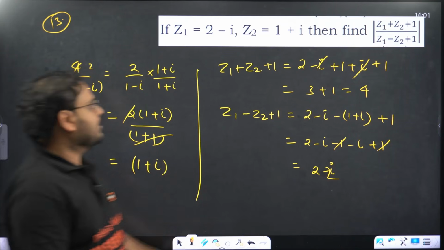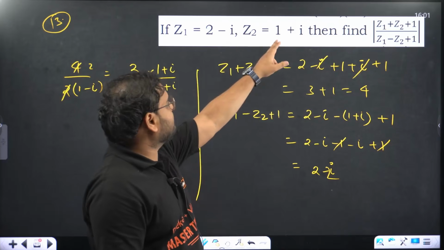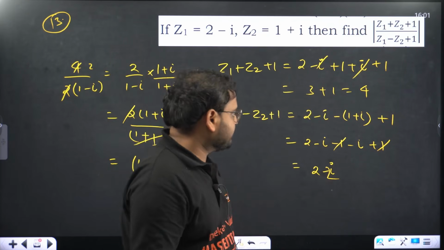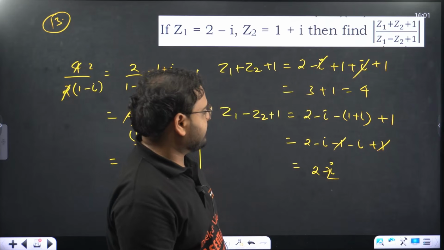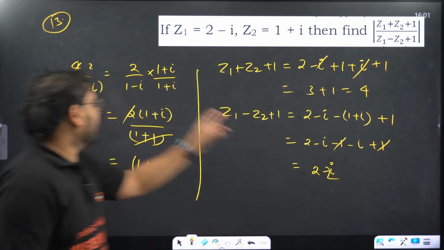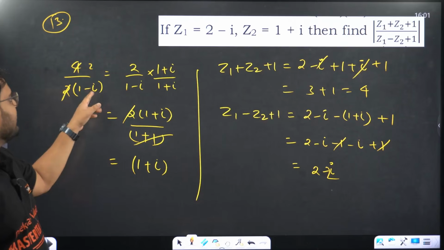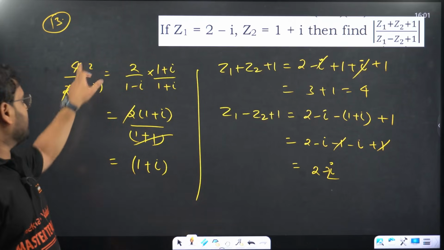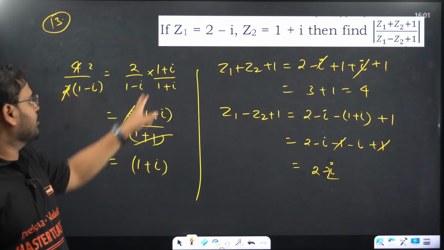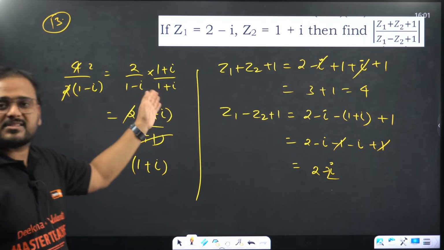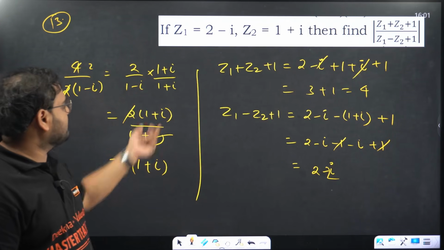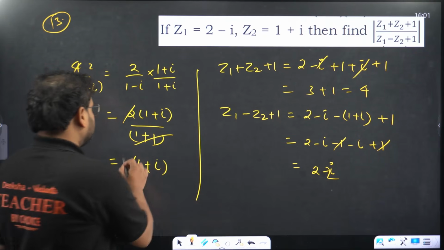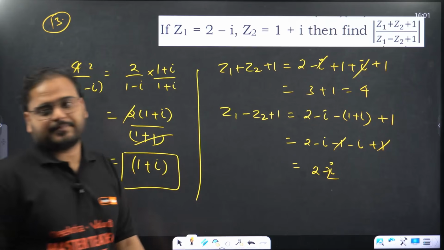I can explain again. When you take the difference, you'll have 2 minus 1 is 1. Minus i and minus i will be again minus 2i. But if you add 1, it will become 2 minus 2i, right? And if you take 2 common over here, it becomes 2 times 1 minus i. Rationalize it with 1 plus i. You get 2 times 1 plus i, and this 2 and 2 cancel. So 1 plus i, and in the denominator 1 minus i square becomes 1 plus 1, which is 2. So the answer is 1 plus i. Please check. This is clear?